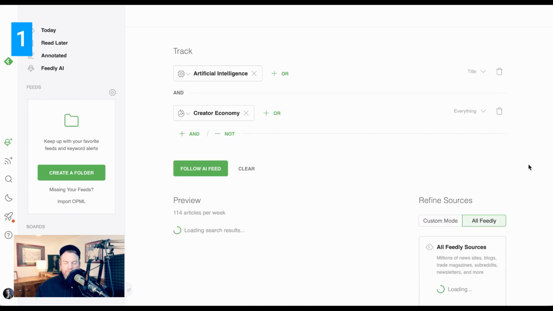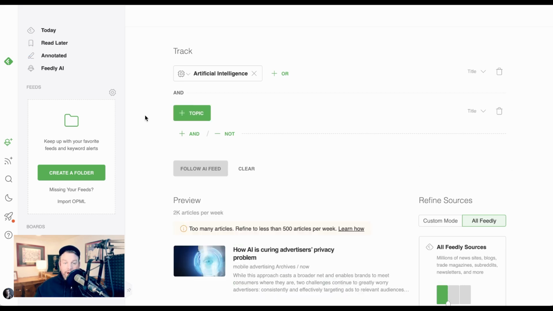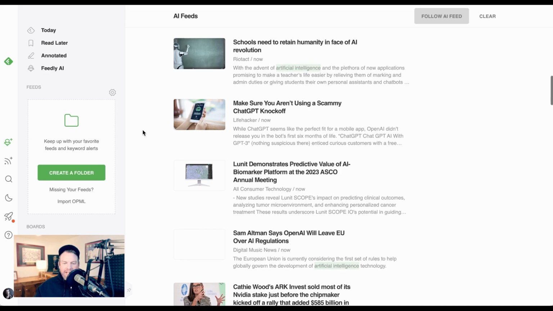So I'm just going to click their artificial intelligence feed, and you can see here that there are lots of ways to customize this. You could add, for example, that you wanted to see only articles that match artificial intelligence as well as trends. I could go down here and say, I want to match it to the trend creator economy. So now we've gone from a list that's all the artificial intelligence articles to all the articles that match both artificial intelligence and the creator economy. So you can see that's 114 articles this week.